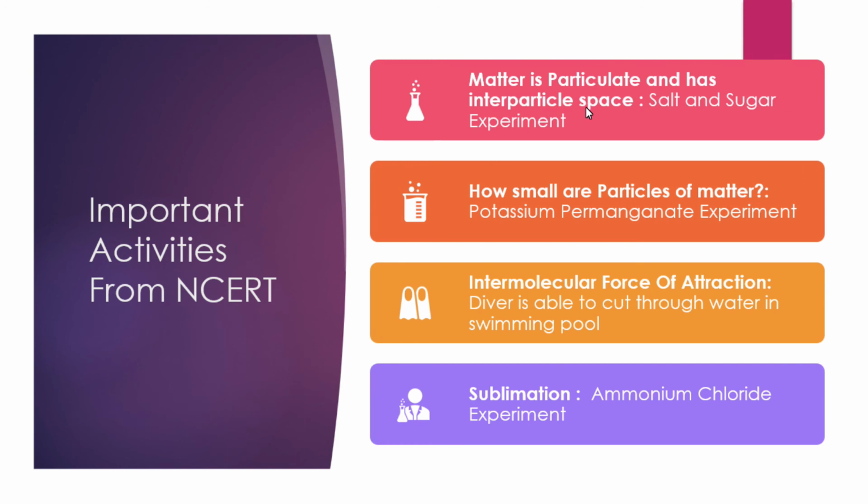The experiment for this is dissolving salt or sugar in water. How small are the particles of matter, the potassium permanganate experiment. If you add 1 drop of potassium permanganate solution to water, the color keeps on decreasing, but the color does not vanish.